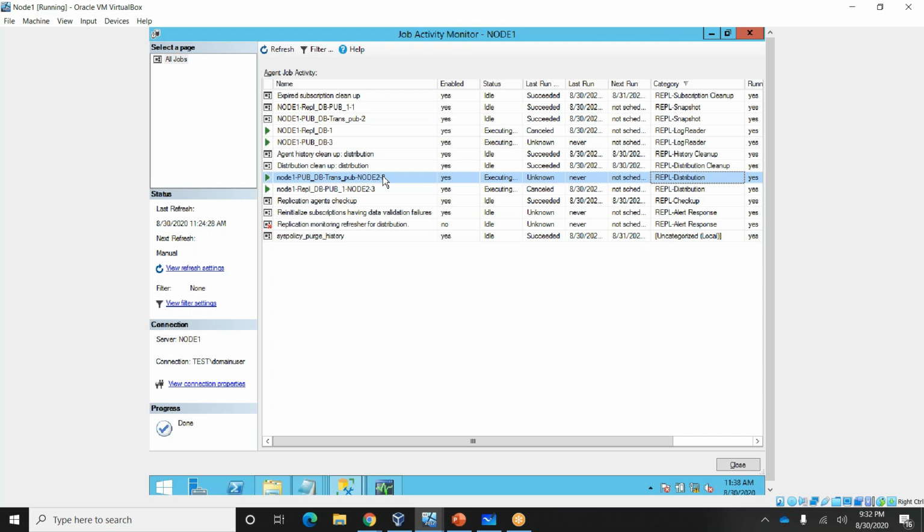When you choose pull, the distribution agent will appear in the subscriber's jobs, not here. Push means the distributor is responsible for pushing the transactions to the subscriber. Pull means the subscriber is responsible for pulling the transactions from the distribution.